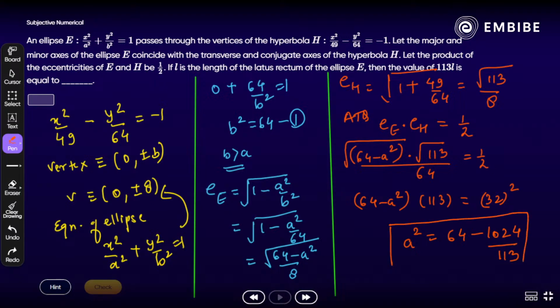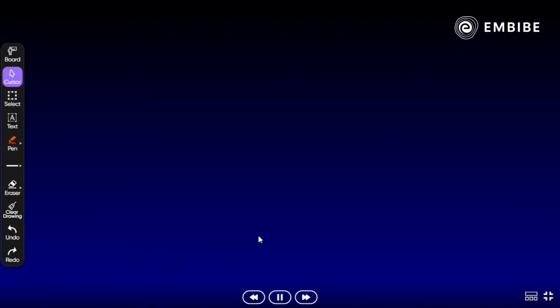All right. Yes, a little calculative. So you have to just write it down as it is. No need to solve here. What next? Find the length of latus rectum, because we need to find the L first. Then 113L. Correct? So the length of latus rectum of the ellipse.